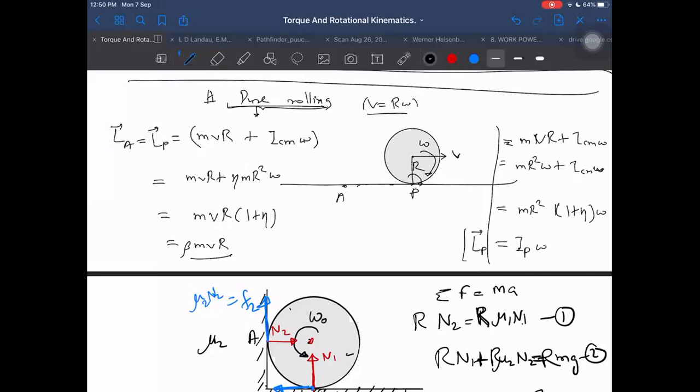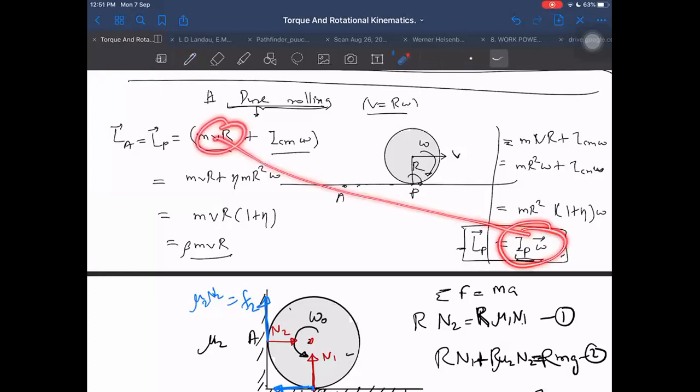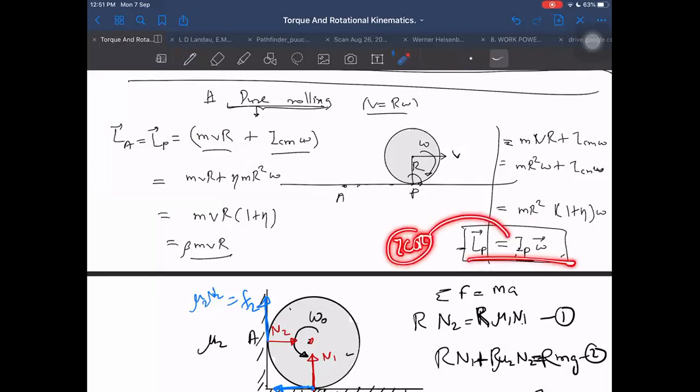See how wonderful and simple. It appears as if we are taking only rotational angular momentum into account. But no, when it is the instantaneous center of rotation, it comes out only in terms of rotational angular momentum, and there is no separate part due to the translational part, because that includes that part within itself. This includes the mvr term also within itself. So things become easy again if I know what the ICOR is. Whenever I know ICOR, I can use L_P equal to I_P into omega, and I don't have to find out velocity also. So this we can always do whenever I_P is known to us, whenever the P point is known to us.